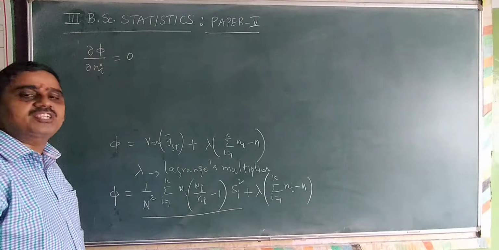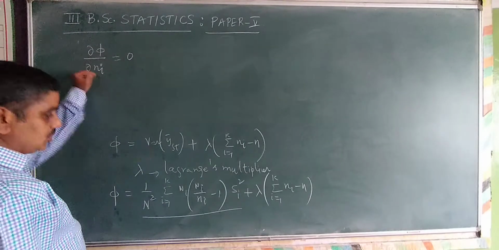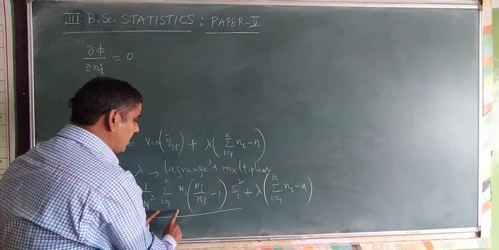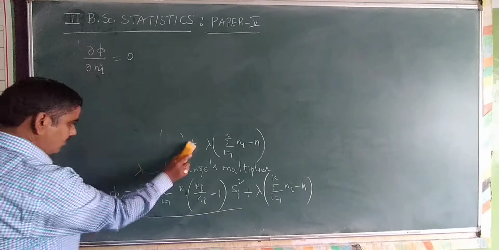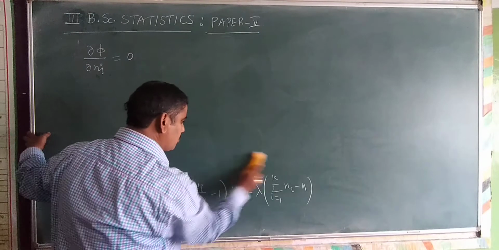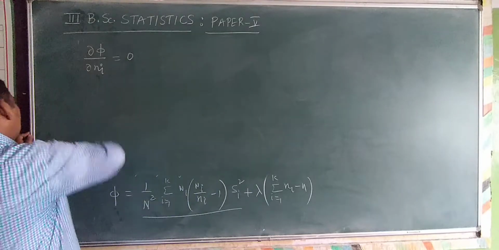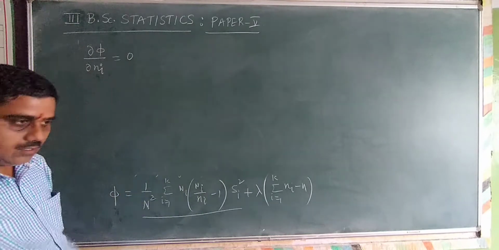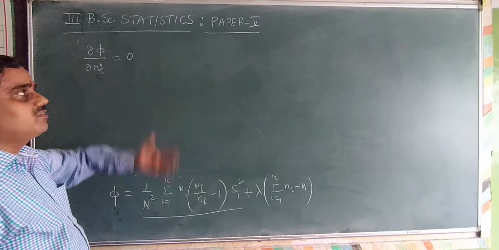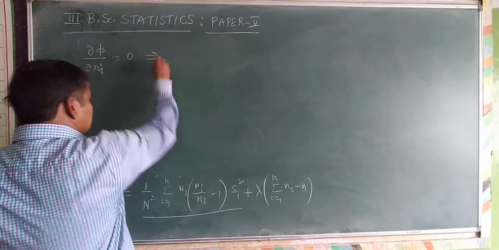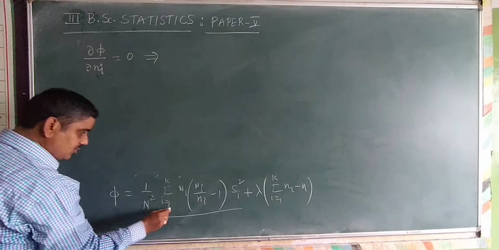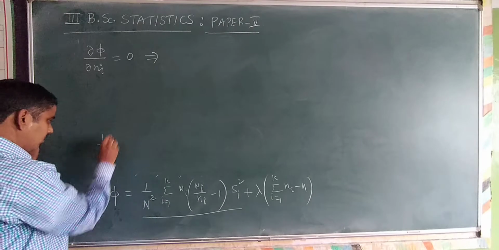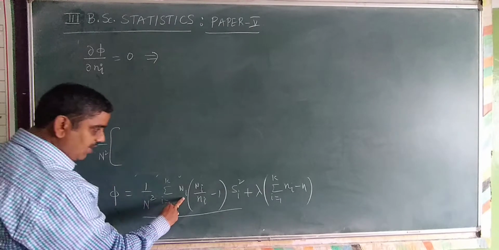The differentiation depends on ni. So I write this particular formula and then we differentiate. I write the formula here so that it is clear to you that whenever you differentiate it, the summation will not appear. Why is the summation not going to appear? I'll tell you. I take a common 1 by N square and write the remaining values.